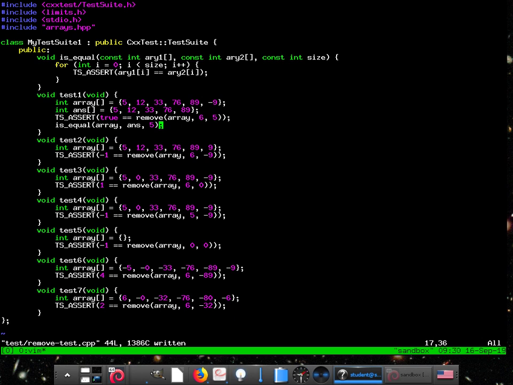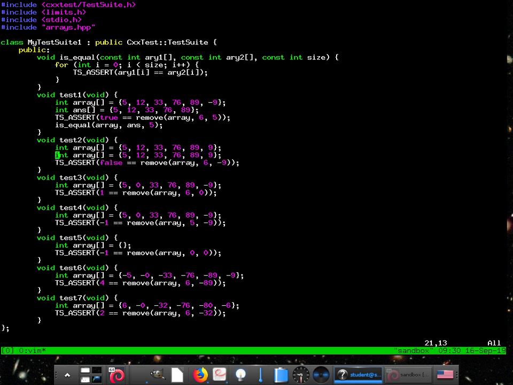How are we doing? All right, down here, now we try and remove something that's not there. So what does this remove? Index -9. What is it going to return? False. Thank you.